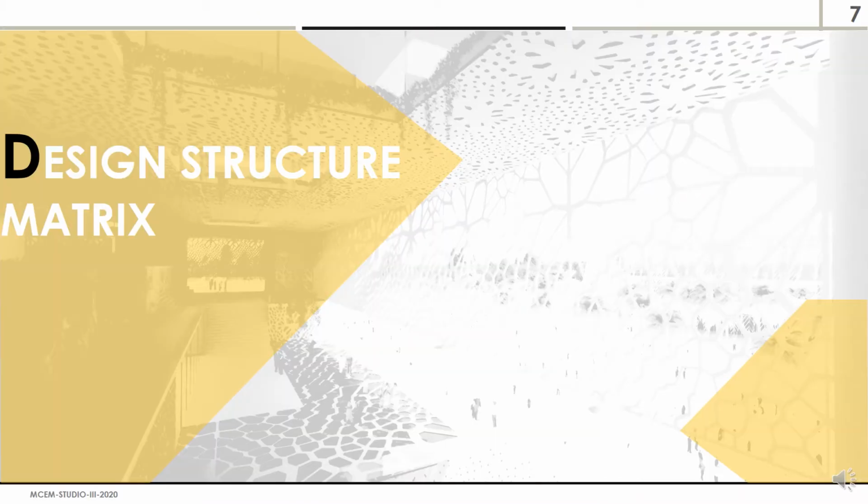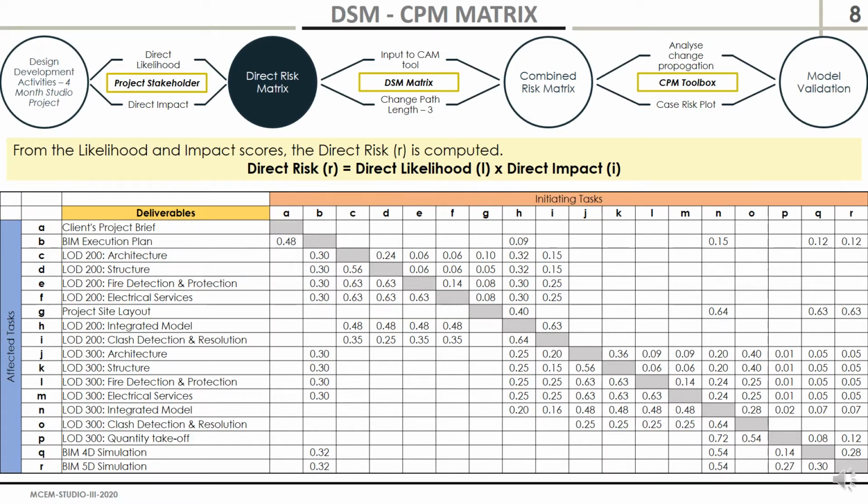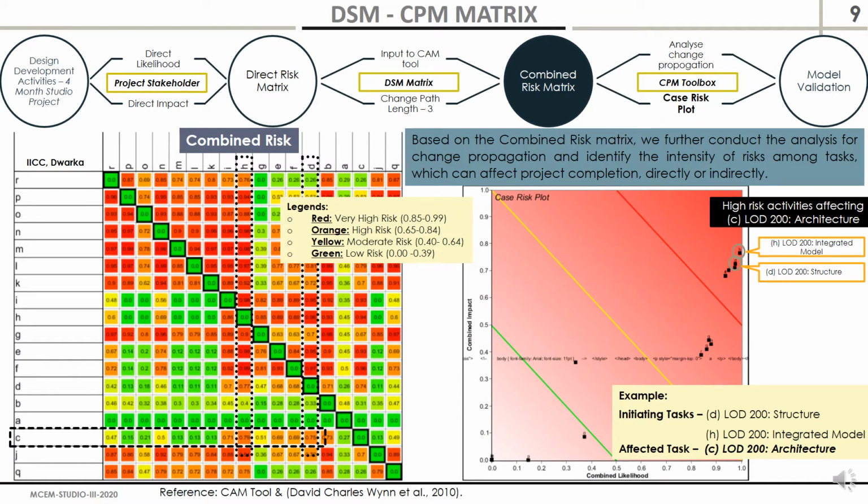Now let us go ahead with the design structure matrix, which helps us to identify the change propagation and the interdependencies among the tasks. Herein, the direct likelihood and impact of the deliverables listed during the project studio are highlighted and are rated by the project stakeholders to get the direct risk matrix. The direct risk matrix is then input into the CPM tool with a change path length of 3 to get the combined risk matrix. Based on this combined matrix, we conduct the analysis for change propagation and identify the risk among the activities, which may be direct or indirect interdependencies.